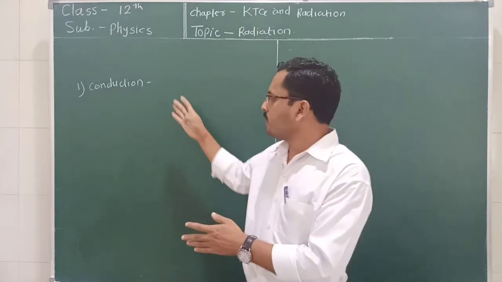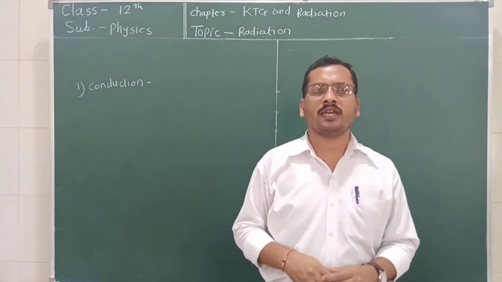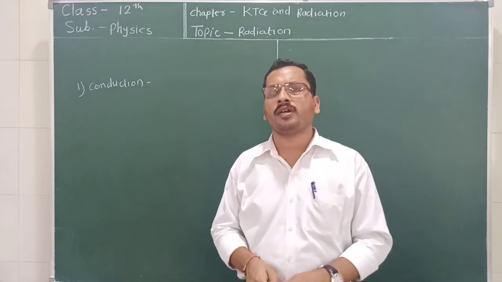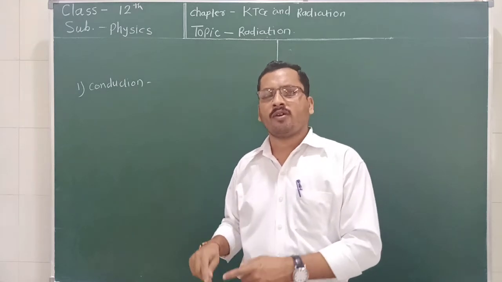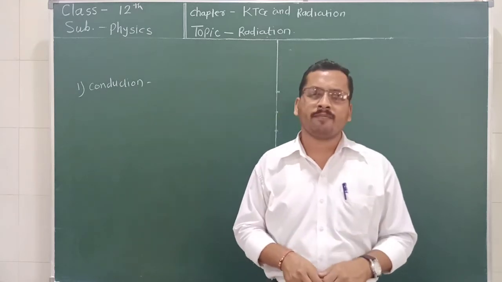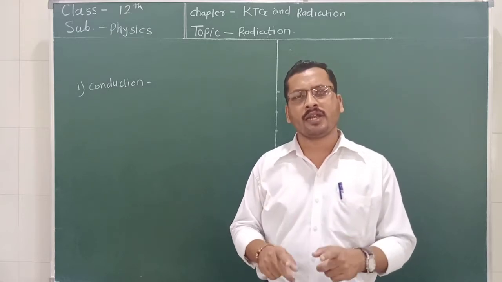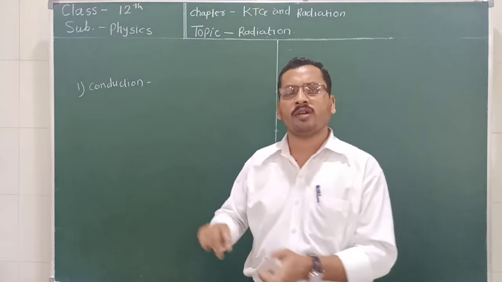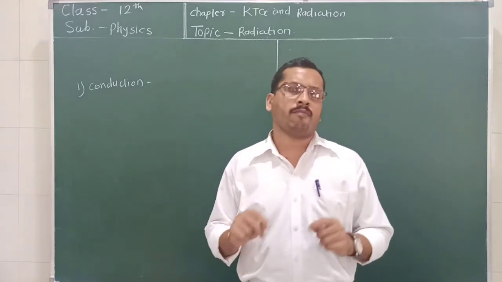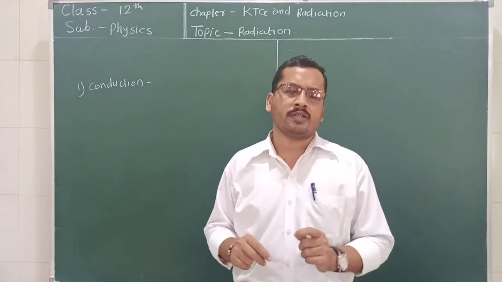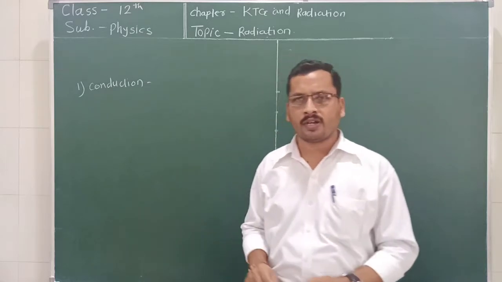What is the example? The simple example of conduction is when one end of a metal rod is kept over a flame, that end heats up and the heat is transferred from one end to the other end without the migration of the particles. So this is the example of conduction.